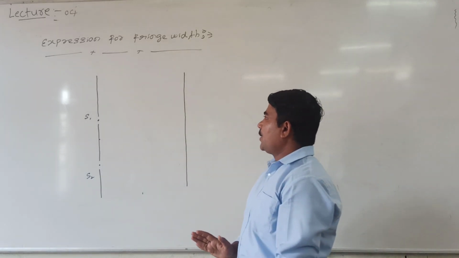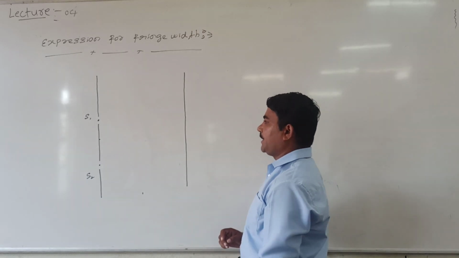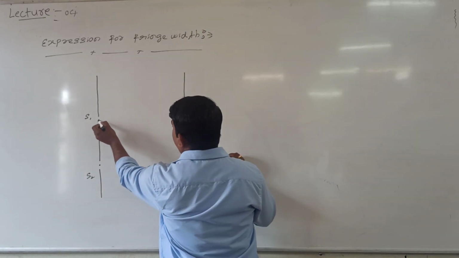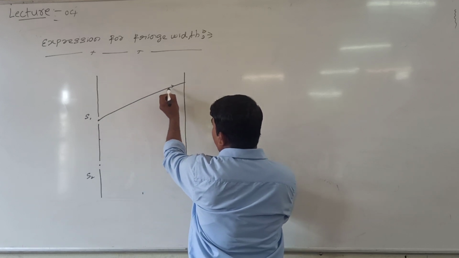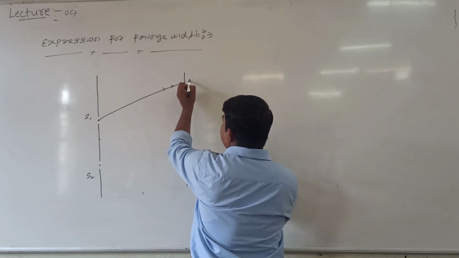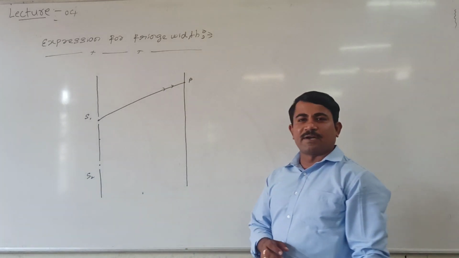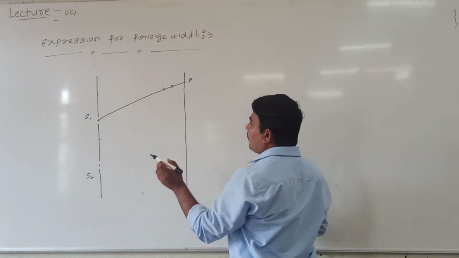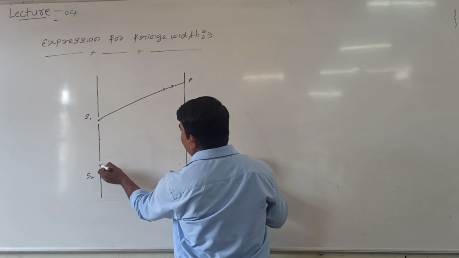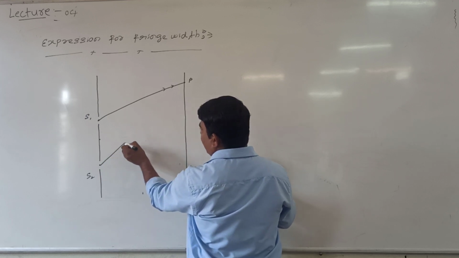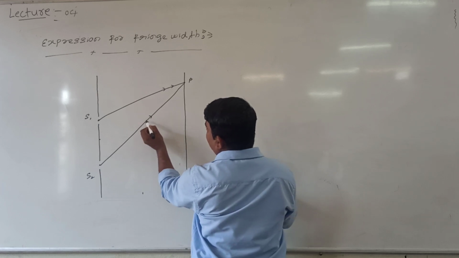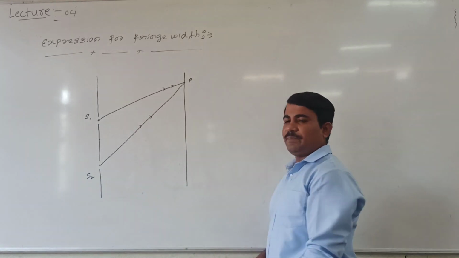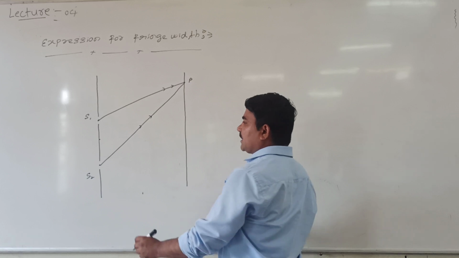Now consider one ray of light. This is one ray of light that is incident from S1 and meets at P. Again, one more ray of light is incident from S2, and it will also meet at point P. Let us consider this ray of light, it will meet like this.